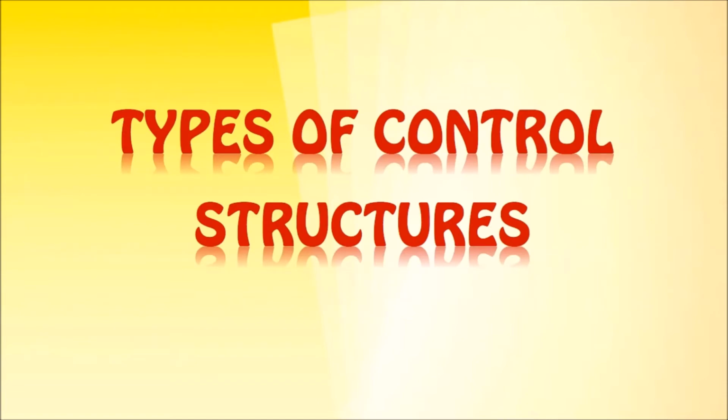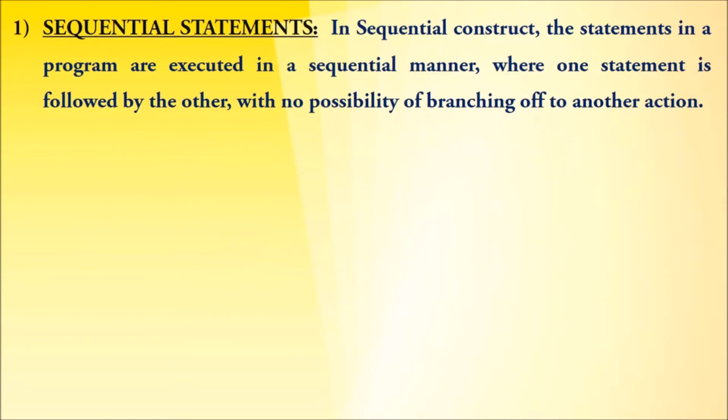Moving further, our next topic is types of control structures. Now here we have three types of control structures. The very first is sequential statements. Sequential statements, what happens? Statements in a program are executed in a proper sequential manner, where one statement is followed by the other with no possibility of branching off to another action.